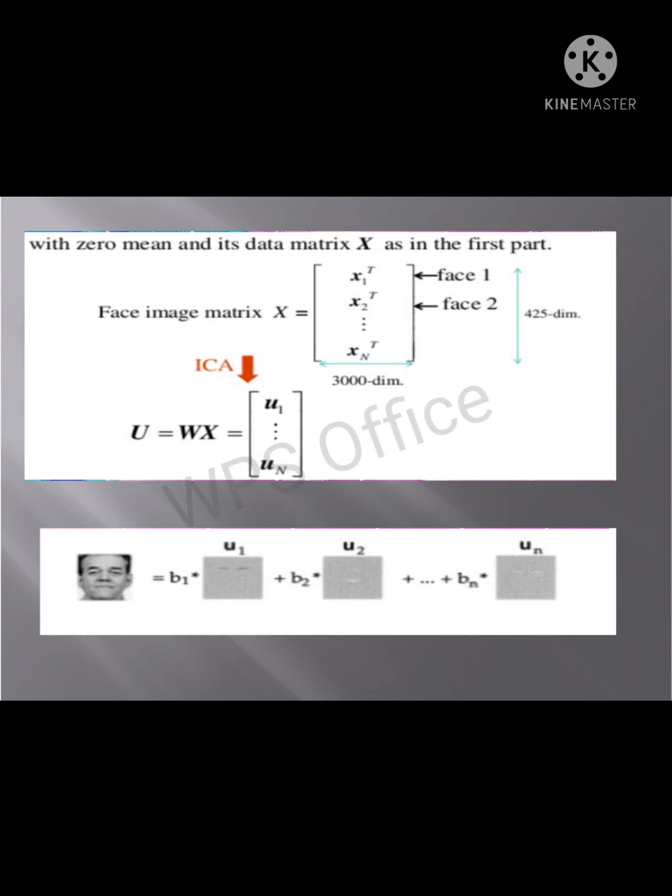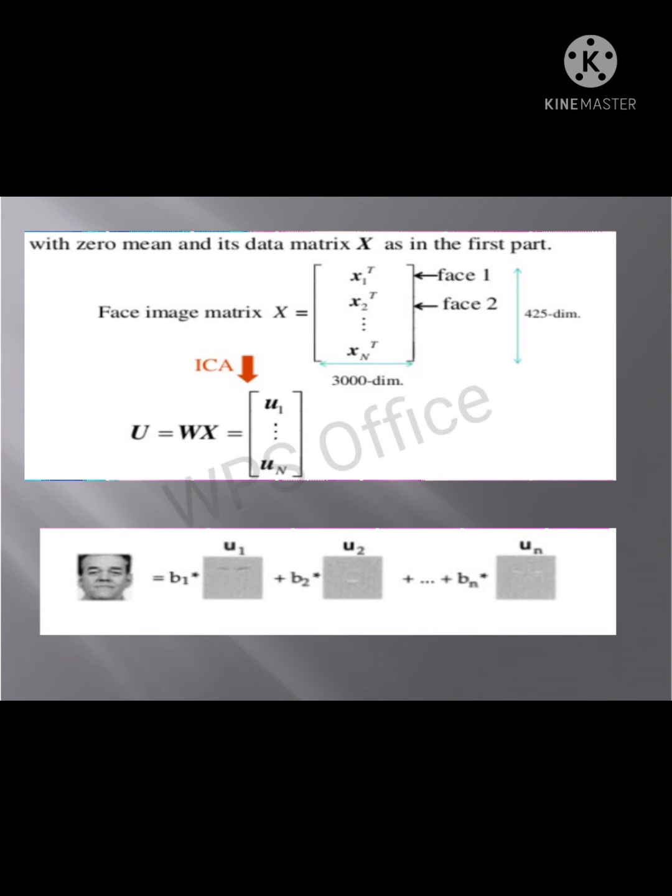In ICA we use W in U equals W times X, giving U1 to UN, like bias 1 times weight 1, bias 2 times weight 2, plus bias 3 times weight n values.